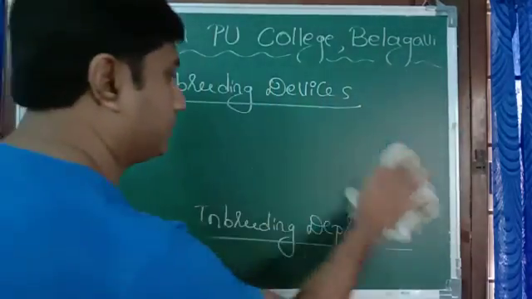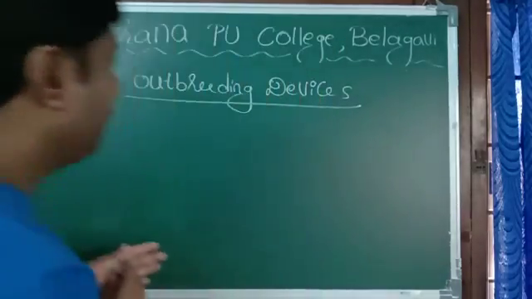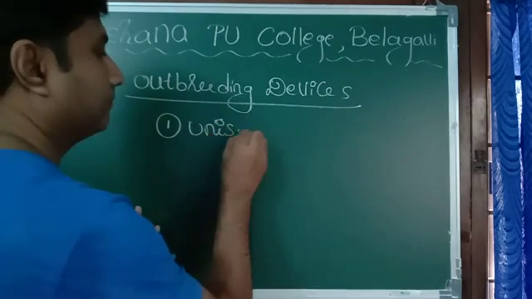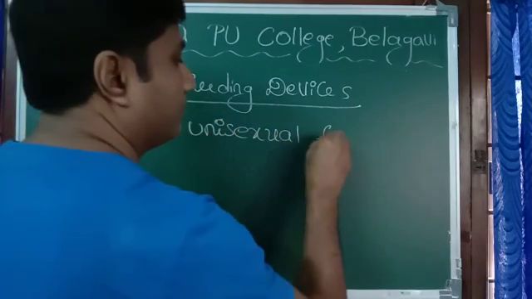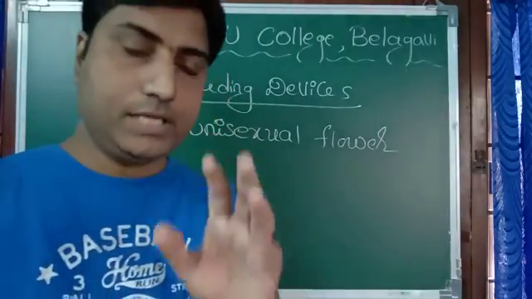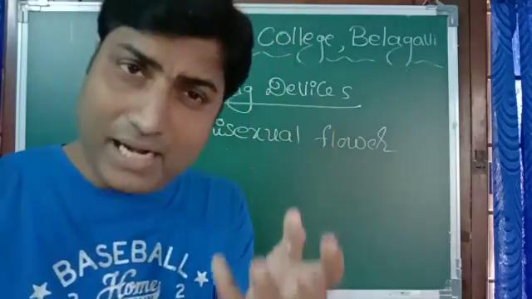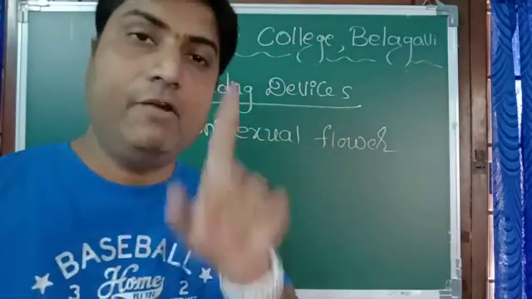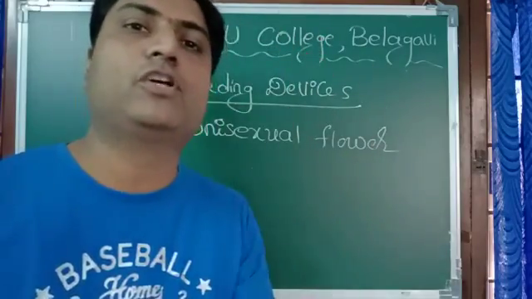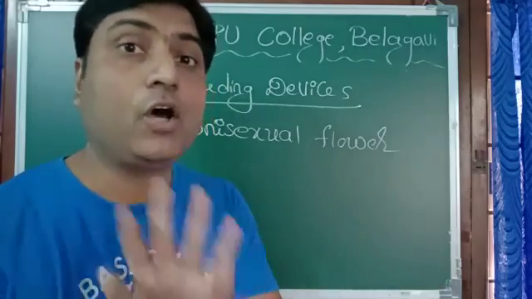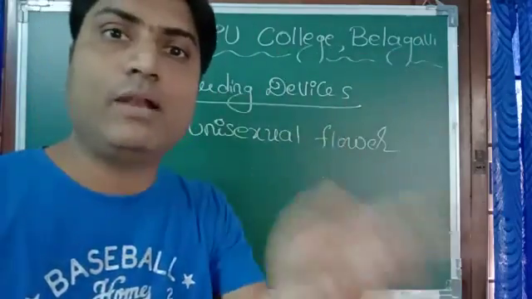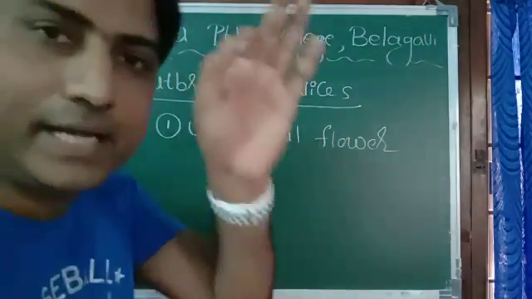The first device is very simple, unisexual flowers. Unisexual flower means the flower contains either the male reproductive structure or the female, any one. And when only one of them is present, then they must go for cross-pollination. Self-pollination is not at all possible. So they avoid self-pollination by producing unisexual flowers. So this is one of the outbreeding devices.